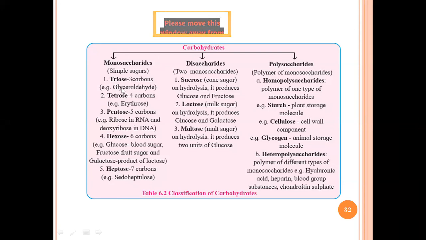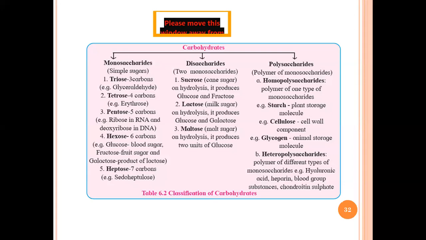It is one of the very smallest kinds of monosaccharide. You can see only 3 carbon atoms. Then tetrose, an example is erythrose. Pentose, an example is ribose, which is present in RNA in the ribose form, and then deoxyribose in the form of DNA. Now, I will tell you what is the difference between ribose and deoxyribose whenever we will be discussing the DNA or the nucleic acid part.